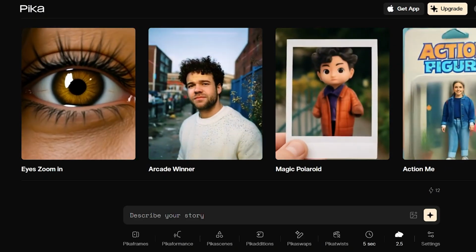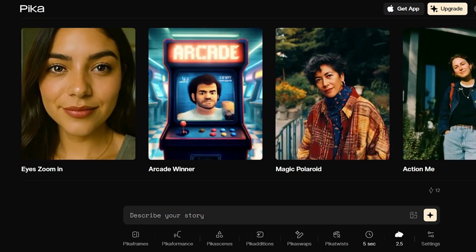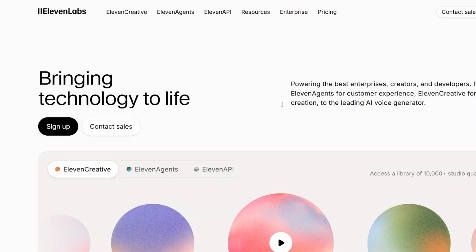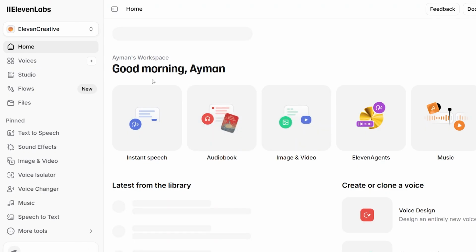Now, to make your influencer feel real, you can add voice. Now for this, you can simply go over to ElevenLabs and generate realistic voiceovers. And in my opinion, ElevenLabs is very beginner friendly and super efficient when it comes to generating voice or if you just need a voice cloning tool.